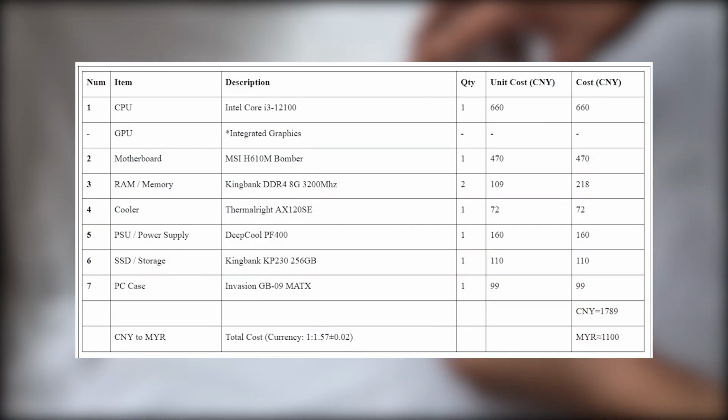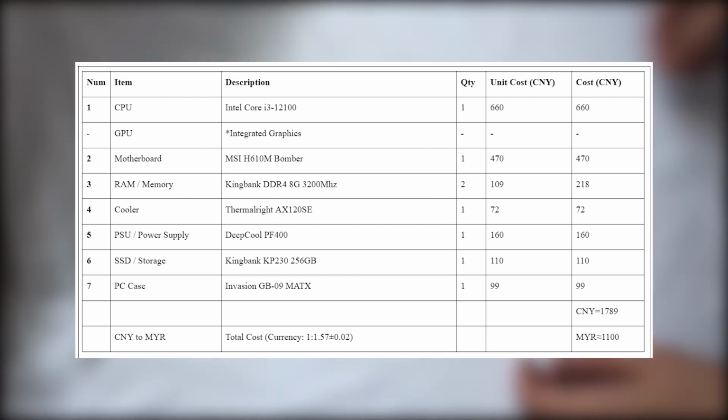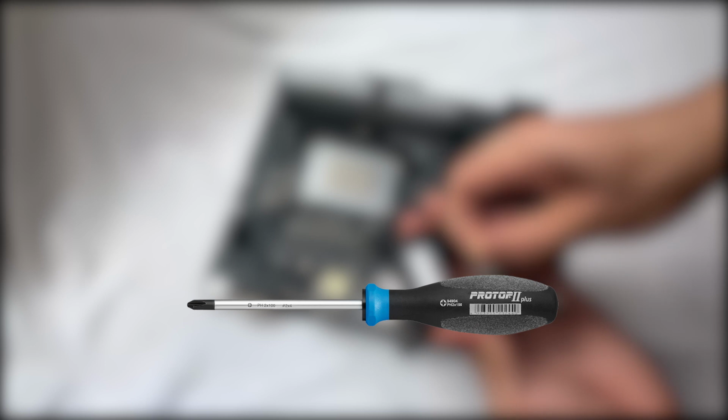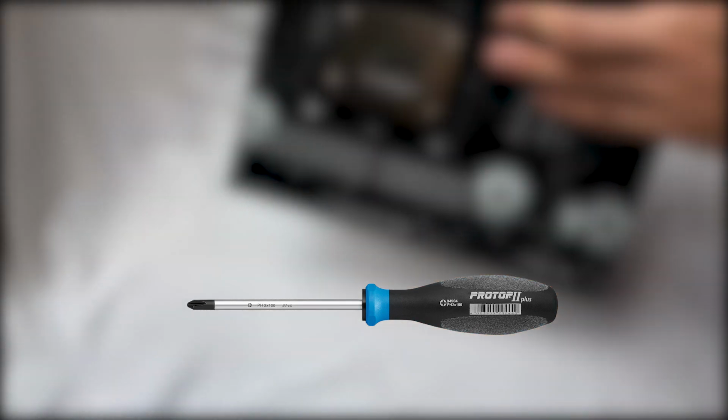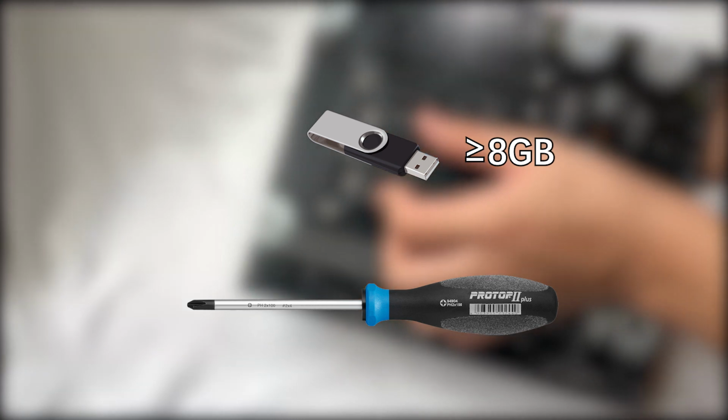Due to limited funds, fundamental accessories are used for teaching demonstrations. You may refer to this plan to purchase, and the total price is around 1,100 ringgit. All you need to prepare is a Phillips TH-1 screwdriver, and also an additional USB flash drive with at least 8 GB storage. Without further ado, let's get started.